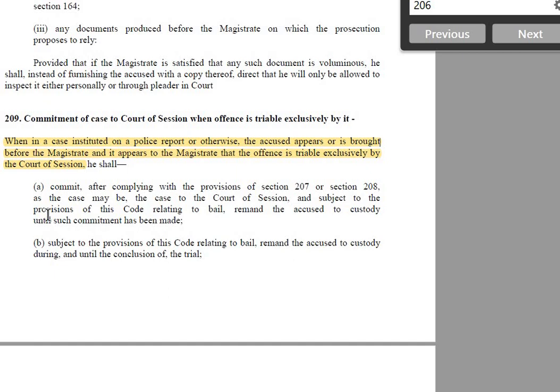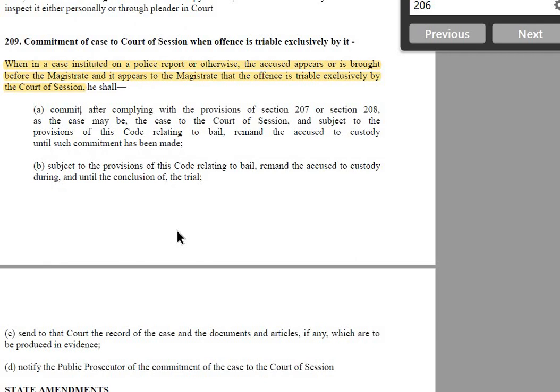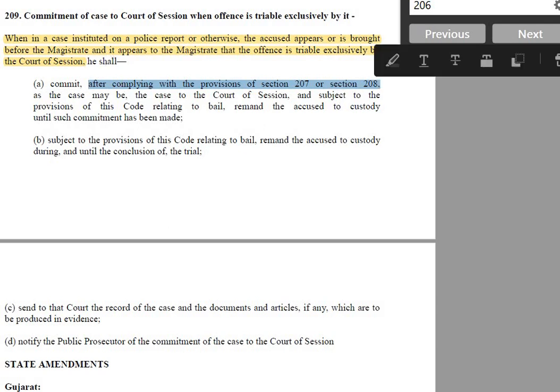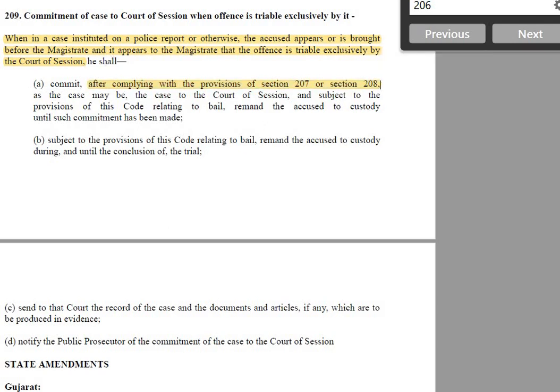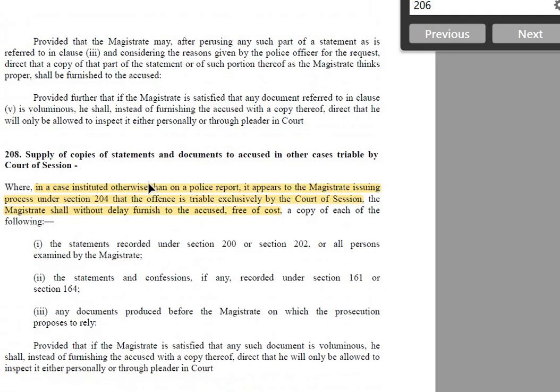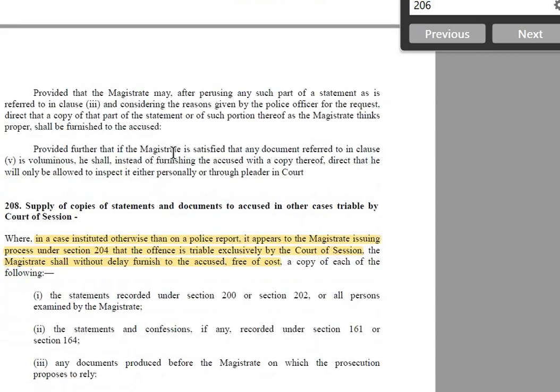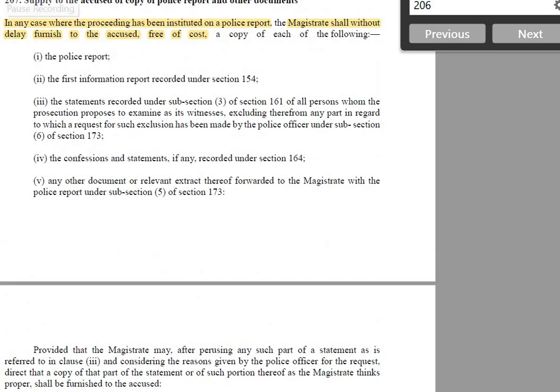This term is used when a case is going from magistrate court to session court. And when a case is going from one magistrate court to another magistrate court, it is known as making over. So 209 also says he will commit the case after complying with the provisions of 207 or 208, as the case may be. So the matter first goes to the magistrate court, and then the magistrate sees whether it has to be dealt with by the court of session or the magistrate court, and accordingly they pursue the matter.